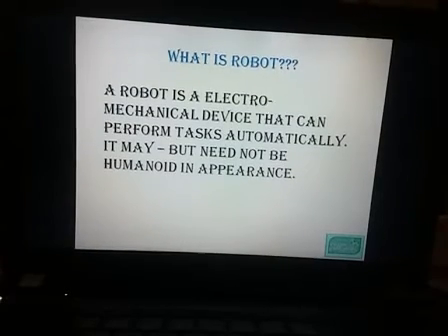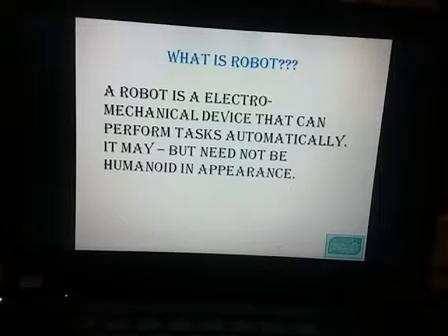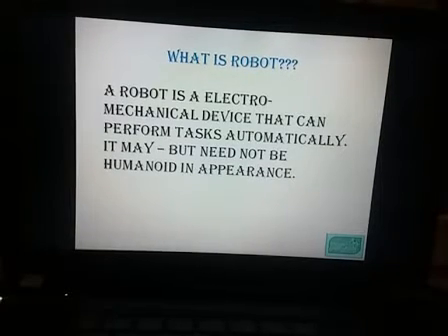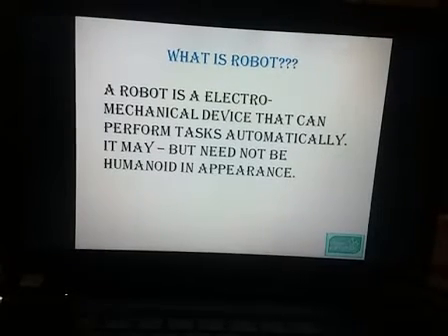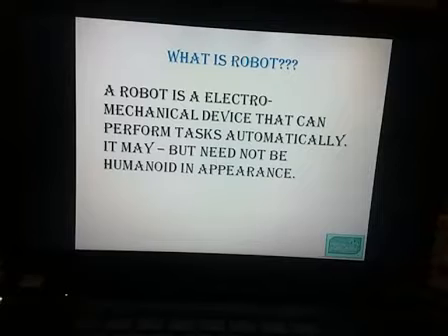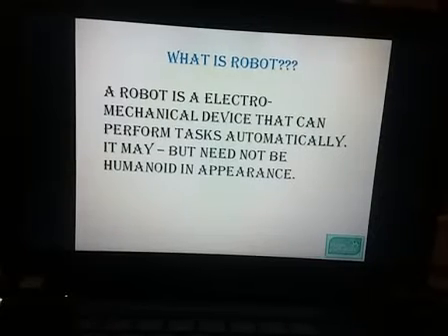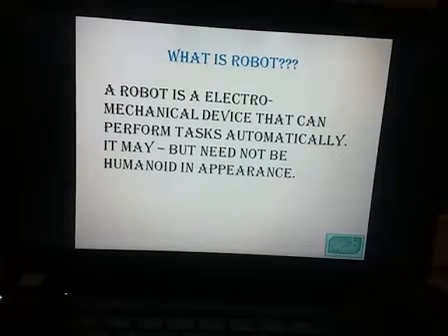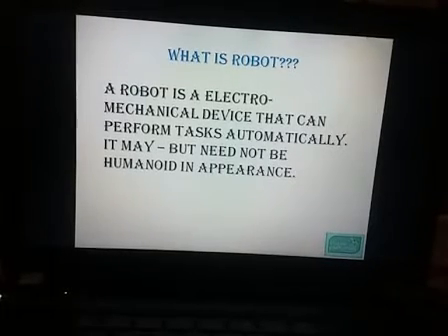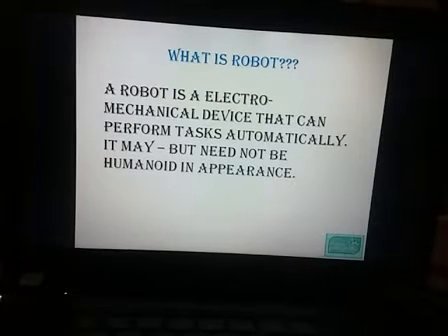Let's see the definition. A robot is an electromechanical device that can perform tasks automatically. It need not be humanoid in appearance. Mechanical means rotation of a motor or other mechanical work, whereas electro means electronics. What do you all think? Is a washing machine a humanoid? Is a washing machine a robot? Just think about it. Yes, it is a robot because it has both electronics and mechanical work.